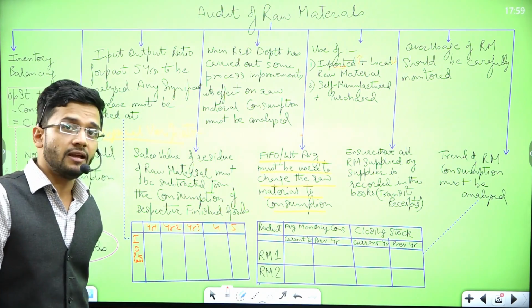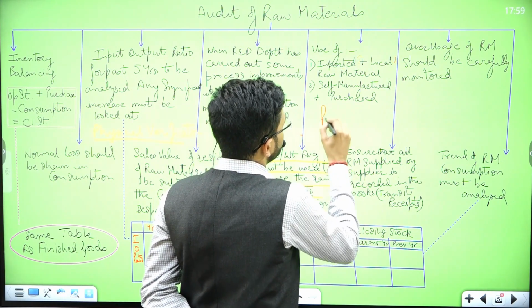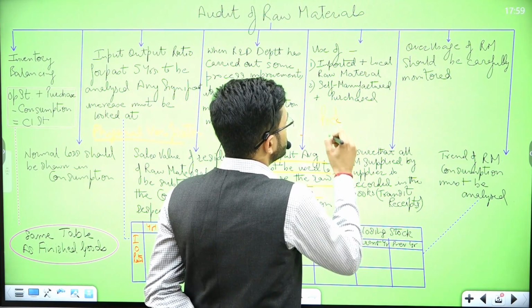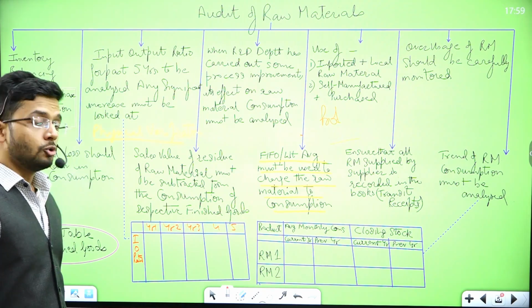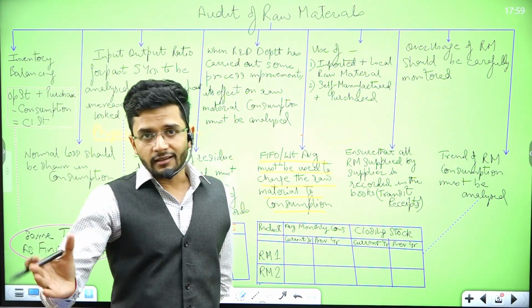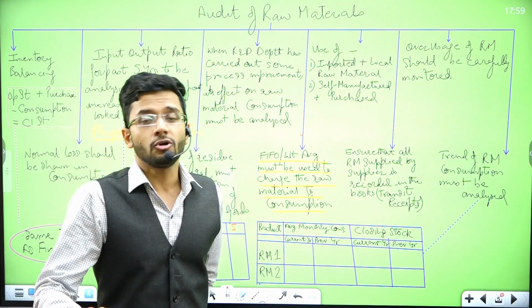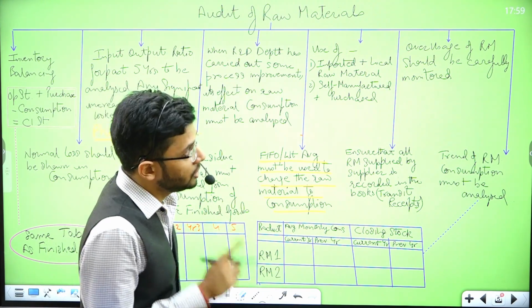This is bound to happen, but while charging this particular cost in the production cost center, you should charge them proportionately, you should charge them equally. If you don't charge them equally, then what will happen? The product cost of a particular product will invariably increase, and product cost of another product will invariably decrease. So you should charge them equally.